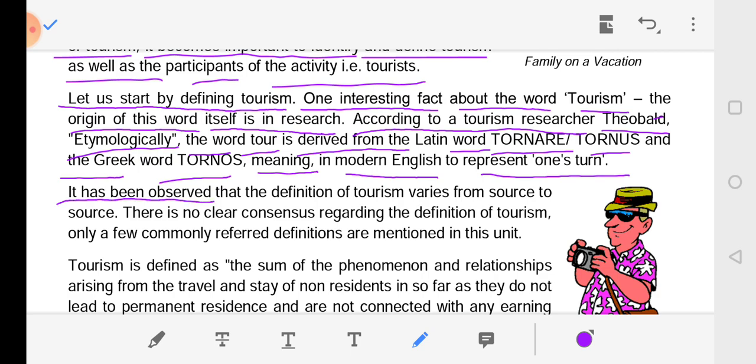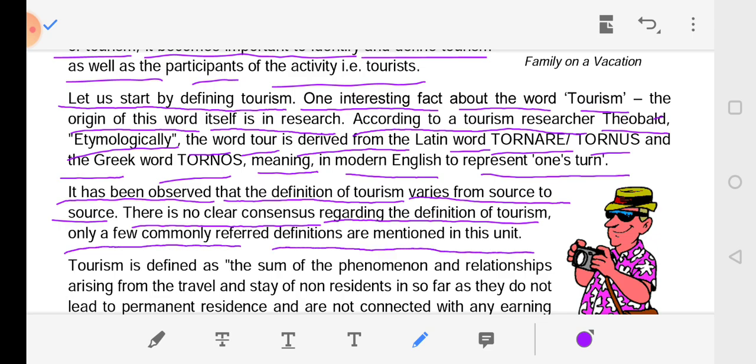It has been observed that the definition of tourism varies from source to source. There is no clear consensus regarding the definition of tourism. Only a few commonly referred definitions are mentioned in this unit.